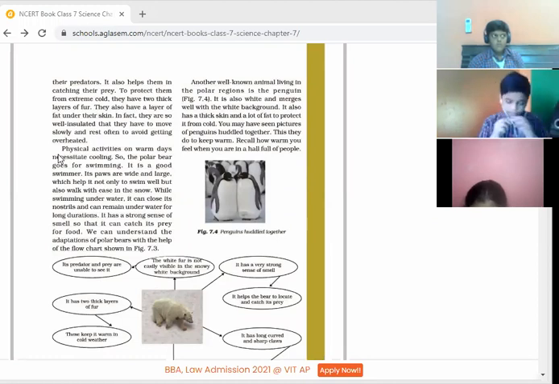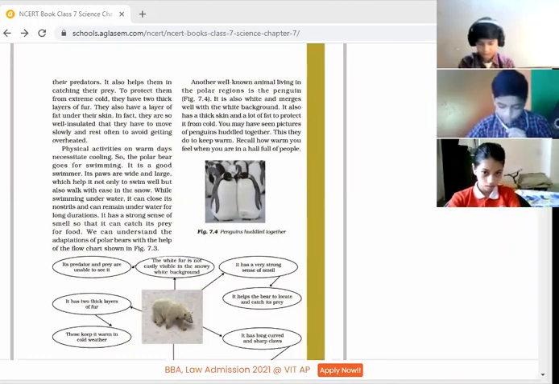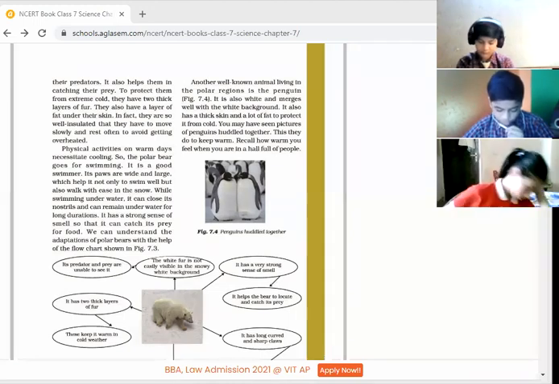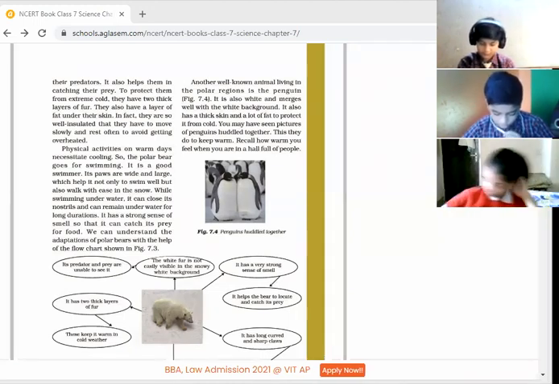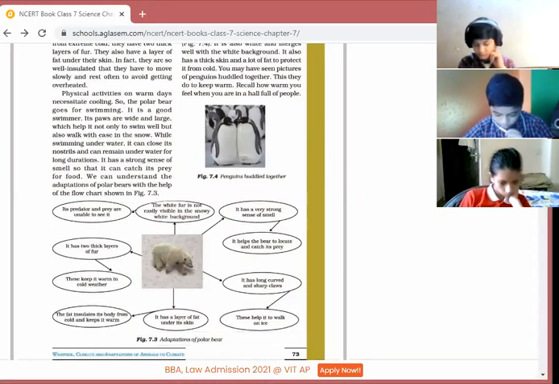Yes, ma'am. Physical activities on warm days necessitate cooling, so the polar bear goes for swimming. It is a good swimmer. Its paws are wide and large, which help it not only to swim well, but also to walk with ease in the snow. While swimming underwater, it can close its nostrils and can remain underwater for long durations. It has a strong sense of smell, so that it can catch its prey for food. We can understand the adaptations of the polar bear with the help of the flowchart shown in figure 7.3.